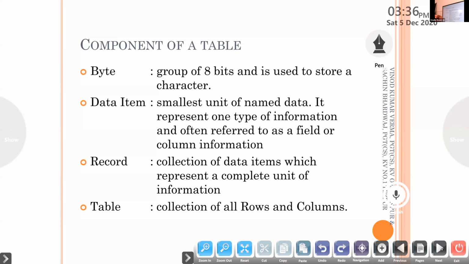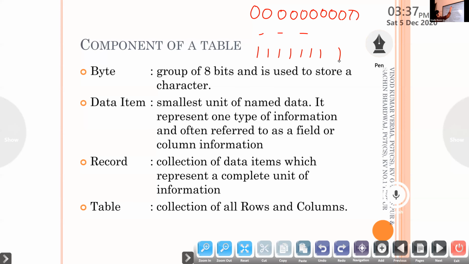If you have 8 bits, starting value combination 0, 0, 0, 0 till 1, 1, 1, 1. Till here, there's a combination.